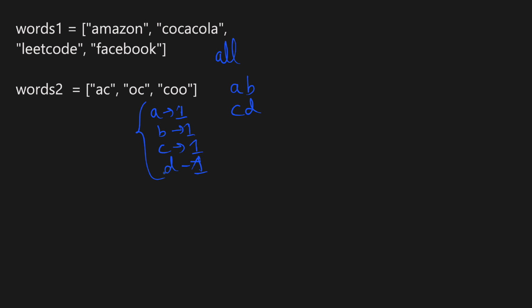But now the question is, what should we do in case words in words 2 contain a common character? For example, consider the words AC and OC, which have C as a common character. So what should be our merged frequency map now? It should be A one time, O once, and C also one time, because we need to satisfy the subset condition for each individual word in words 2, right?